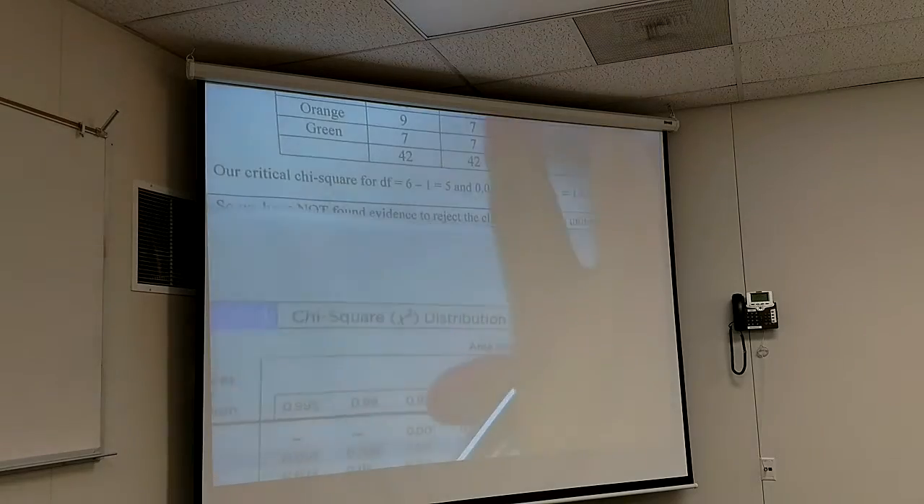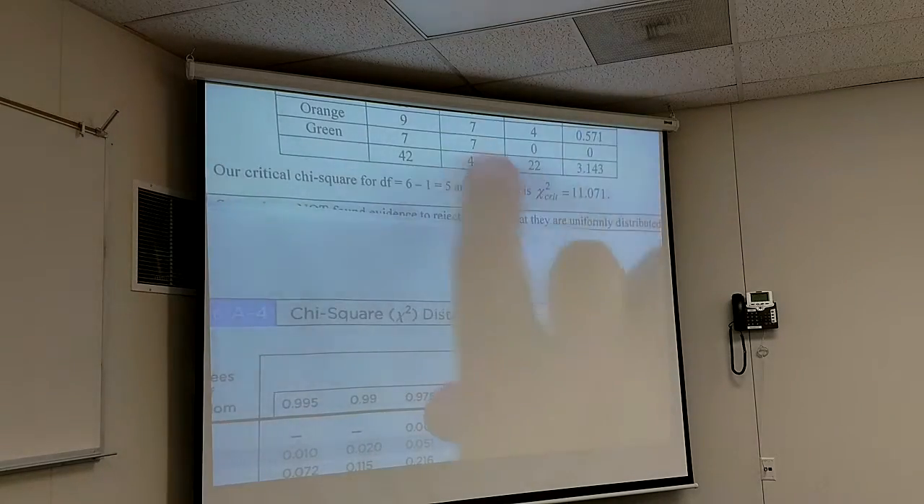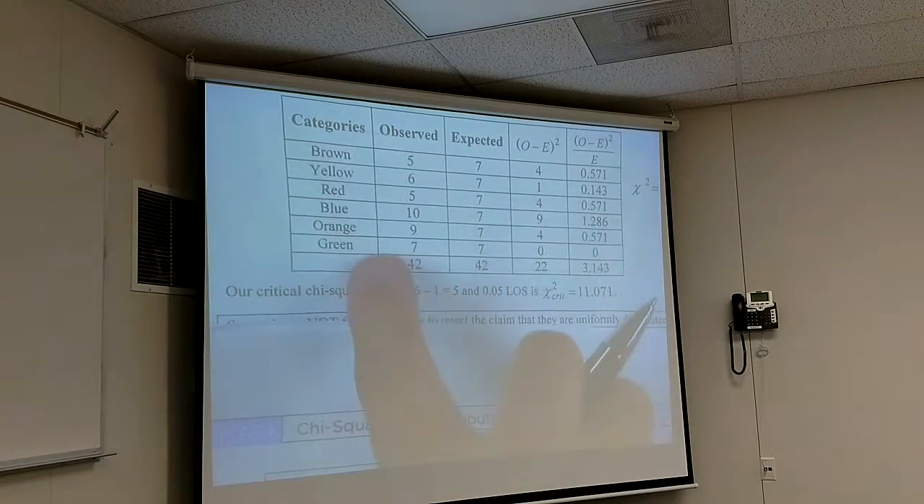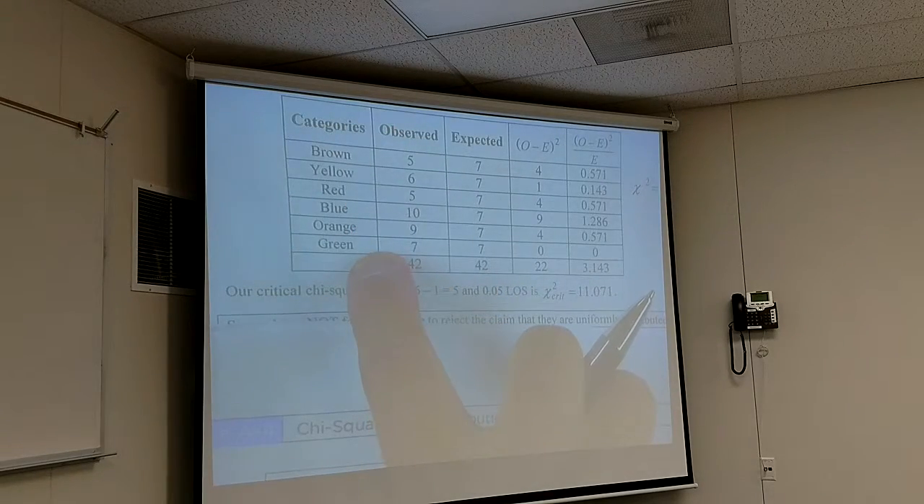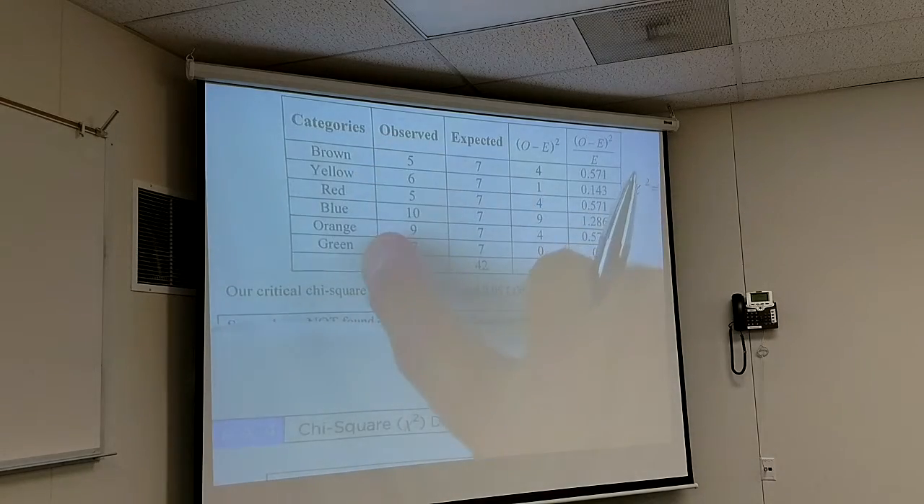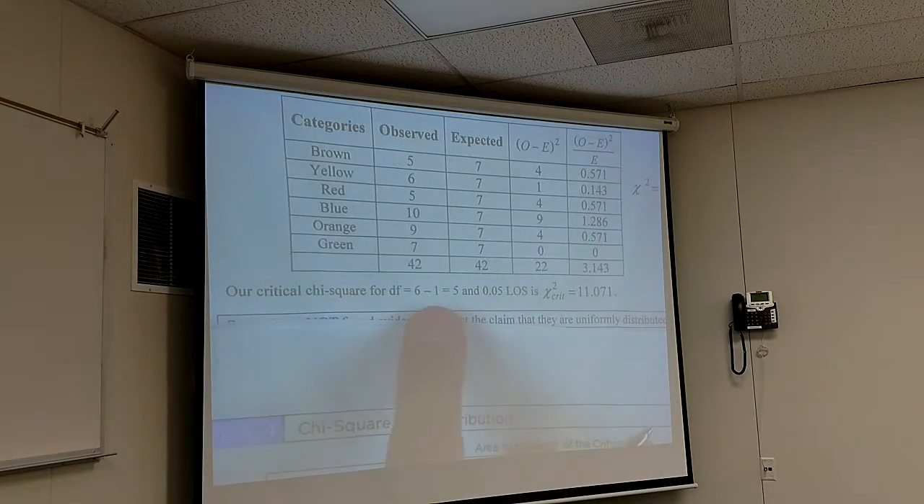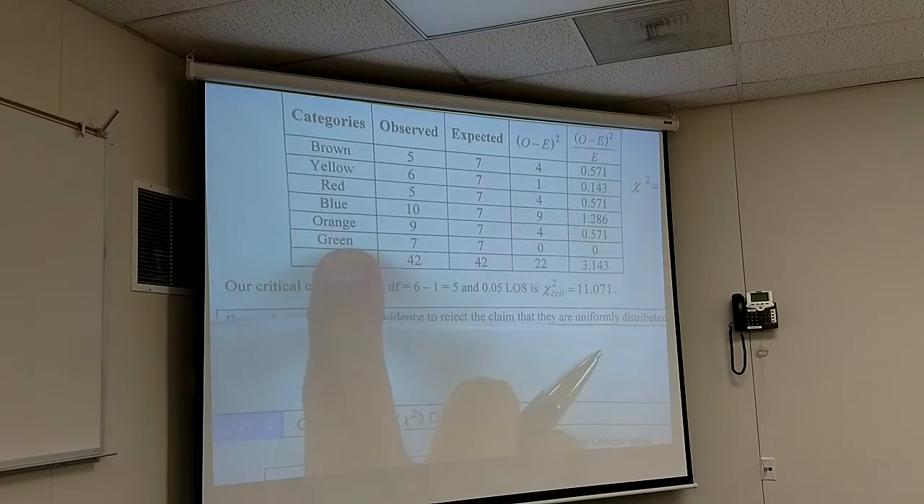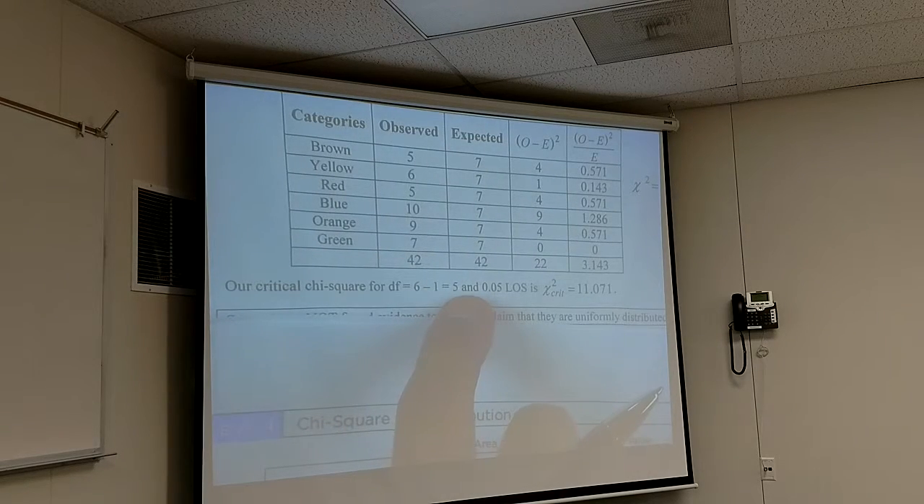It's not based on the fact that I had 42 M&Ms. It's the number of categories I've got. So the degrees of freedom are going to be how many categories I had minus 1. So we've got a degrees of freedom of 5. How many categories did I have? 6. Minus 1 is 5.